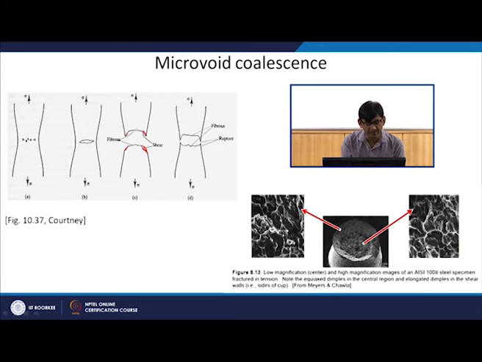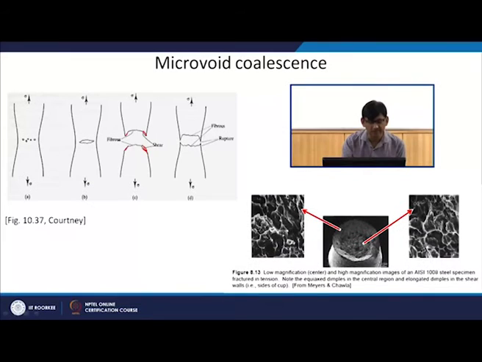You will get a fibrous appearance here because of those microvoids coalescing with each other, and the shear on the outside, and this is what gives you cup and cone type fracture features. You can see that there is a flat region and then there is a raised region here which looks like a cup, and in this case it looks like a cone. So, this is how the whole deformation takes place.